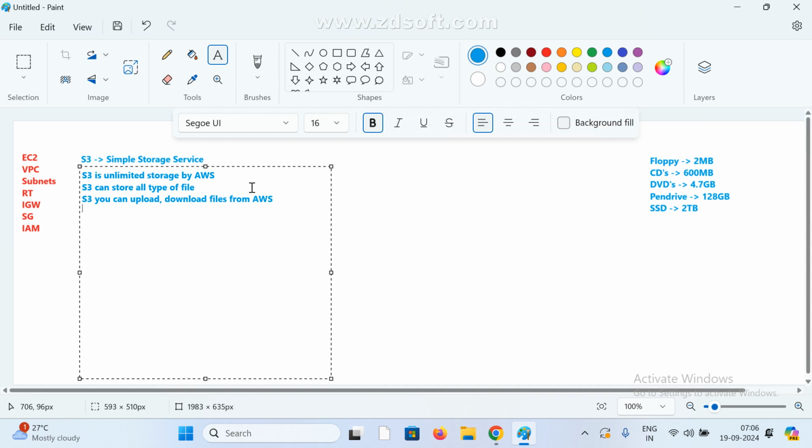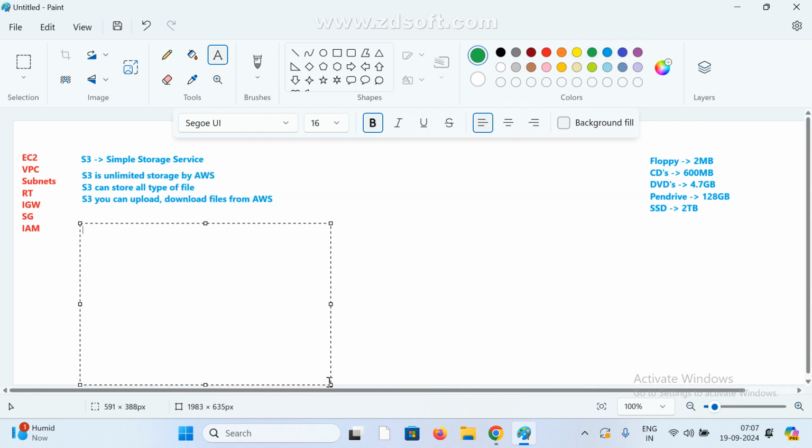Now one more thing we need to remember: we cannot execute any files in S3. Execute means, for example, I want to install one software. Is it possible to install it in an S3 bucket? No. Do you understand? In S3 we cannot install any software or execute any files.